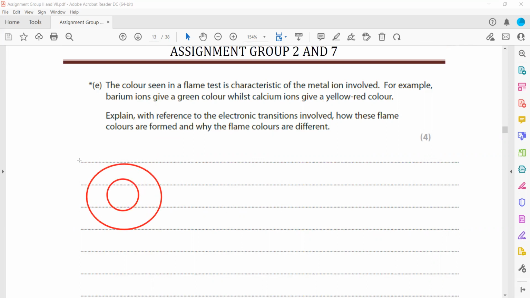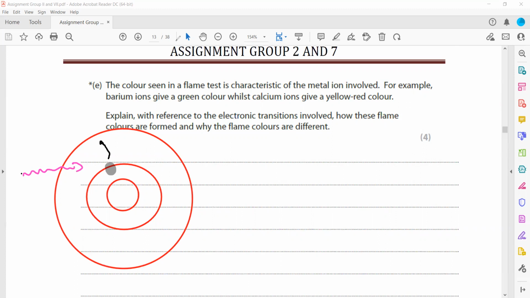When an electron jumps from one shell to another shell, it absorbs energy. So this is the electron here. When we place the sample on the hottest part of the flame, the electron absorbs energy. As a result, it jumps from a lower level to a higher level. Because this electron does not belong to this shell, after some time it will return back to its original level. When it returns, it gives out energy equal to the difference in energy of the two shells, and that energy corresponds to a color.